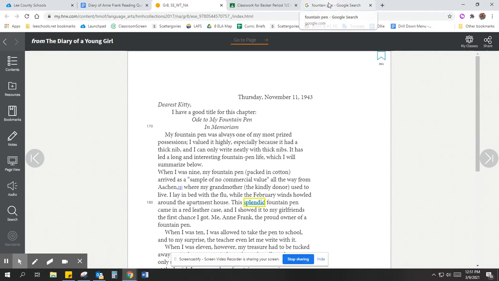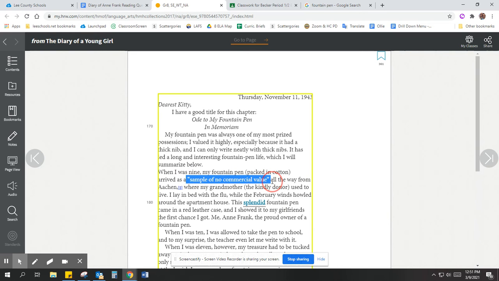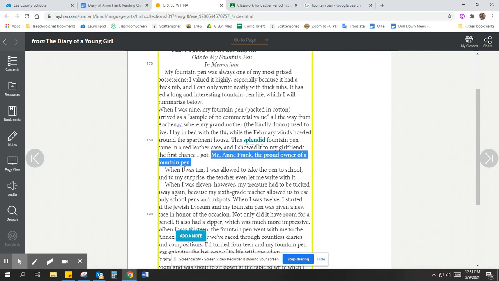So she's saying that she got this prized possession when she was 9 years old. It came as a sample from a city in Germany. A sample just means like, kind of like pins that businesses make with their name on it. It was just like a pin that came, but she seems to think it was super beautiful, right? A splendid pen. It did have a red leather case, right? And she felt super fancy. She showed it to all her friends at school. "Me, Anne Frank, the proud owner of a fountain pen."